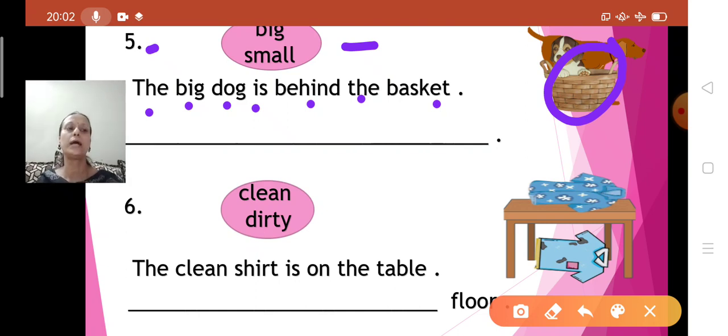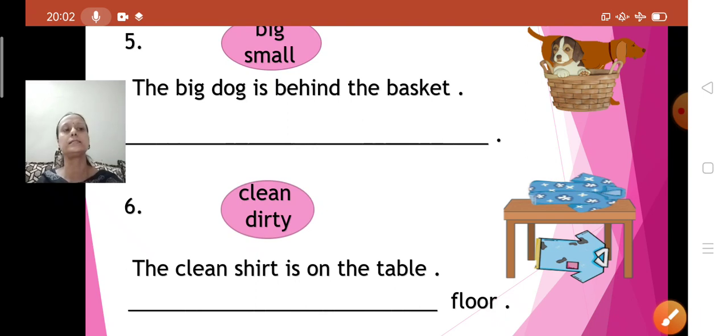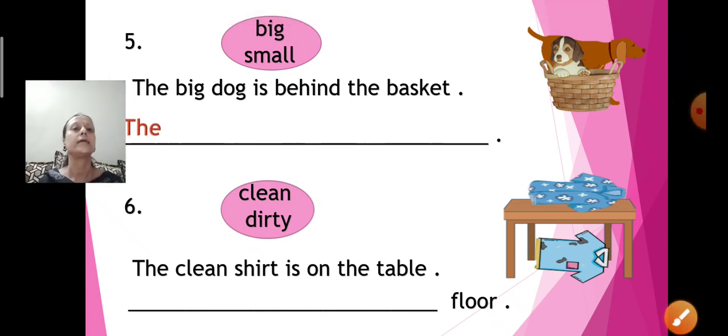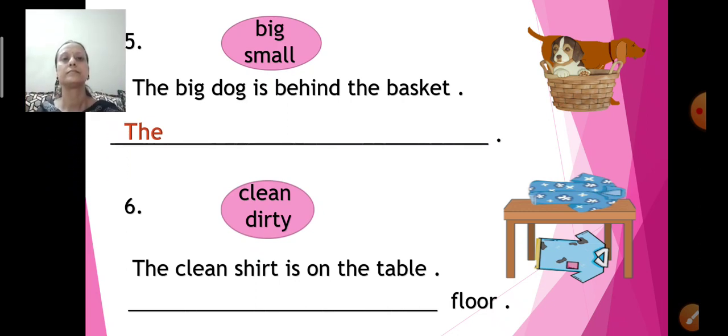So, how to write the sentence? Let us repeat. Right. The big dog... then next to the you write small. The opposite of big is small. The big dog is behind the basket. So which dog is in the basket?